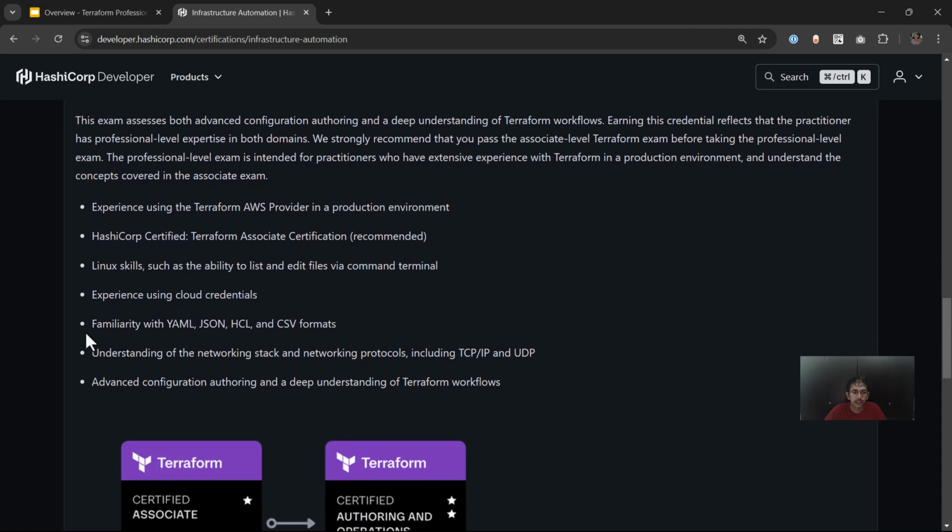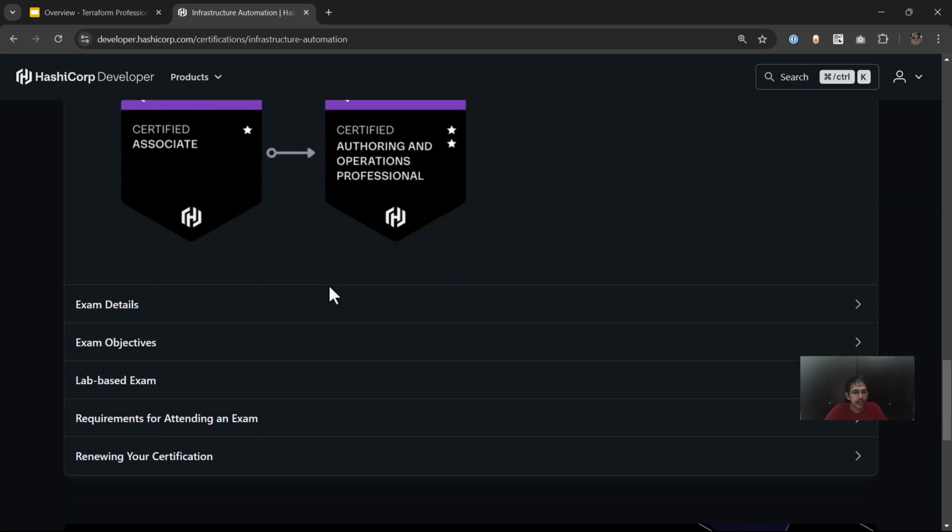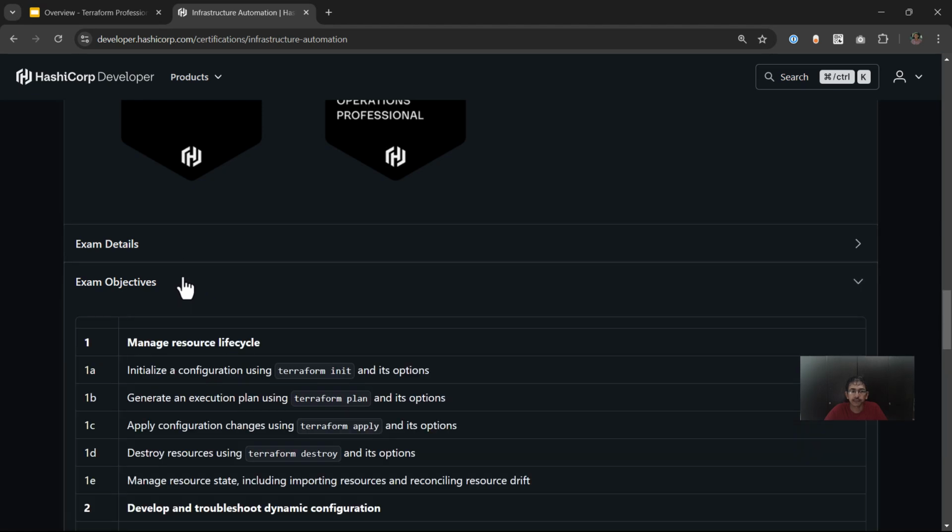Along with that, they also recommend familiarity with YAML, JSON, HCL and CSV formats because you might see some questions where you have to work on these files. Anyways, in the course, we have discussed formats like CSV and JSON, so this should not be much of an issue. Now that we understand the prerequisites at a very high level, I also wanted to show you the exam objectives.